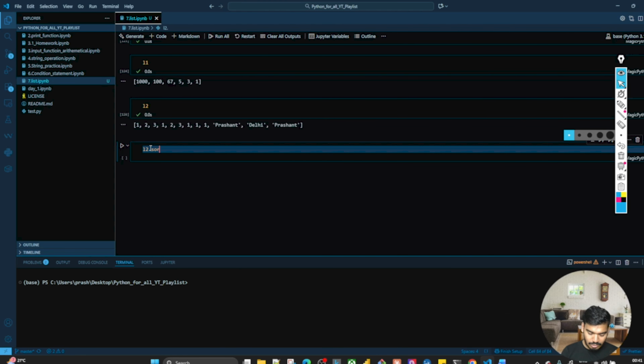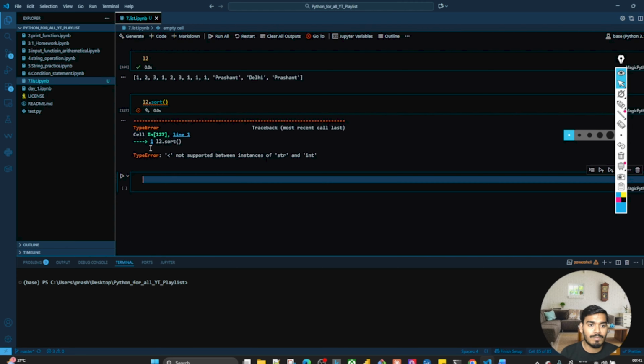L2.sort(), and over here I'll not write anything, just try to see. No, you cannot sort your list if it is heterogeneous. It means that if we have a string in that, how do you compare the string with the number, correct? This is one of the examples that I want to show you because it's always asked in interviews as well.